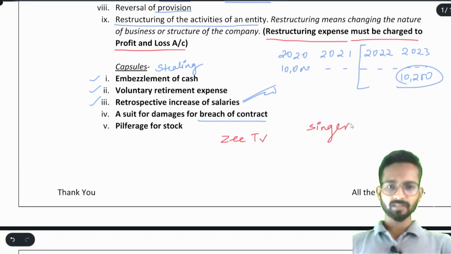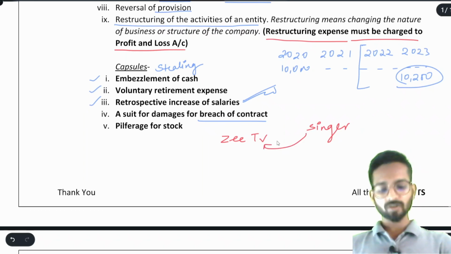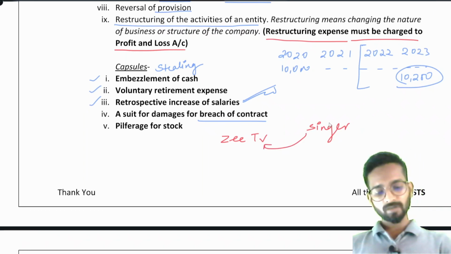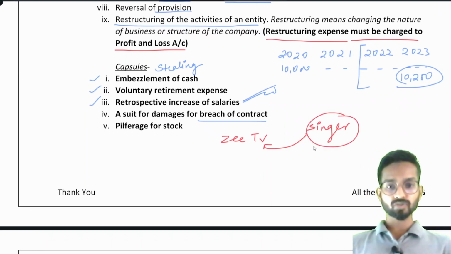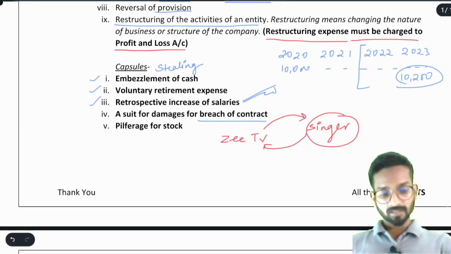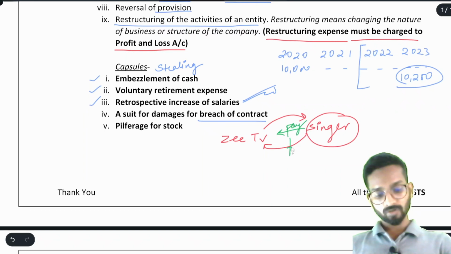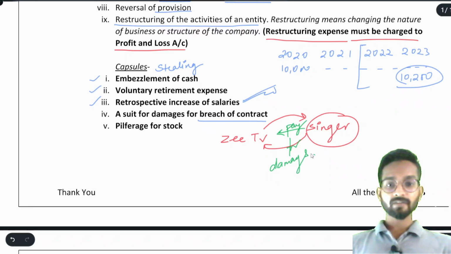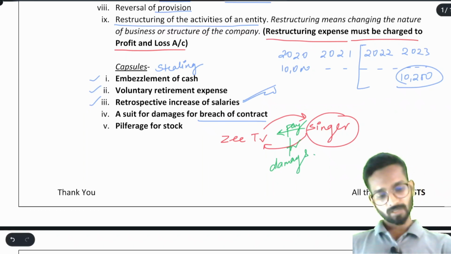They had a contract that this singer would sing only for ZTV shows. What happened? This singer sang songs in different shows other than ZTV. So ZTV filed a case against the singer, and then this singer had to pay damages. Understood? It means whenever you breach the contract, you have to pay some damages. Understood? After this, pilferage of stock.